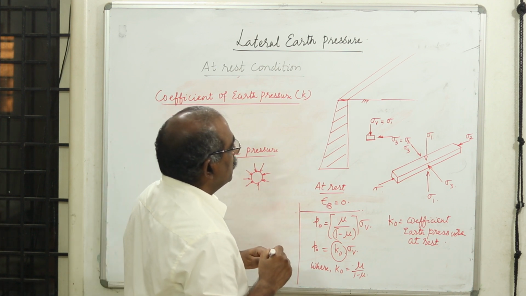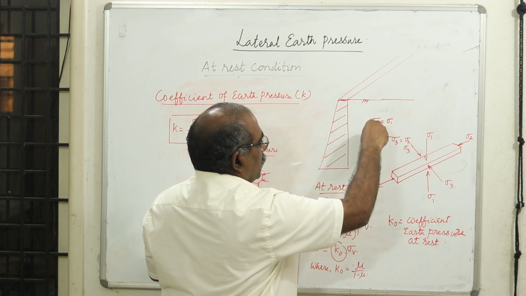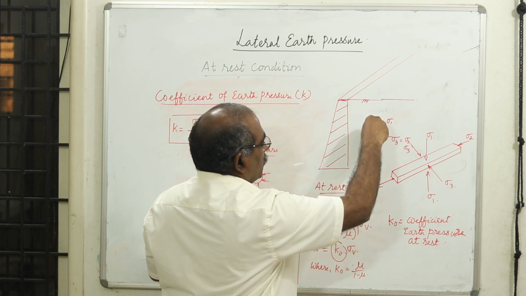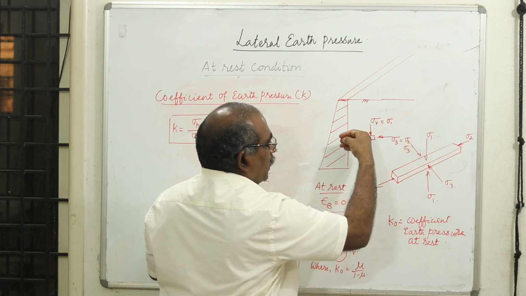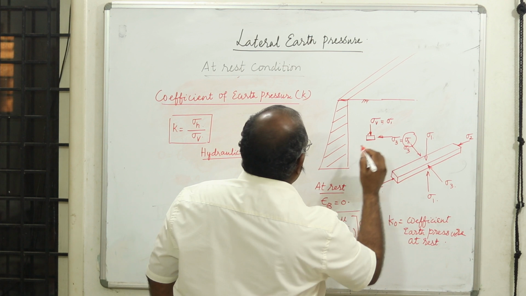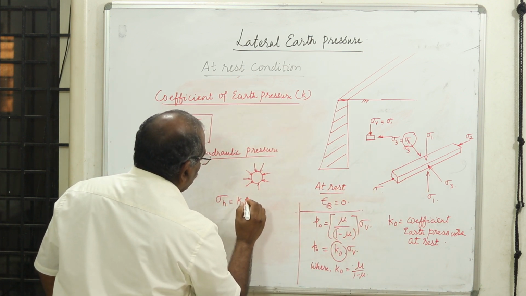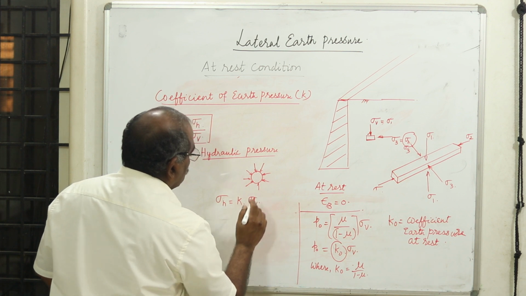But here what happens, with the soil particles, because of the vertical stress, because of the gravitational force, you are getting a lateral stress. This lateral stress always bears some ratio times the vertical stress.